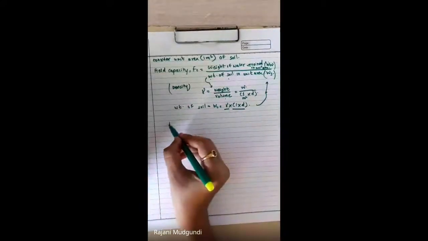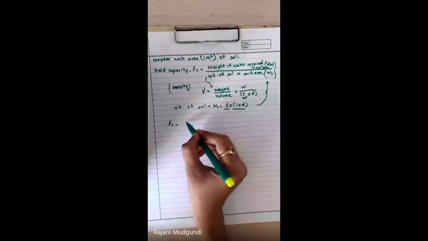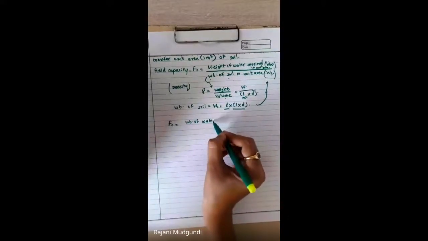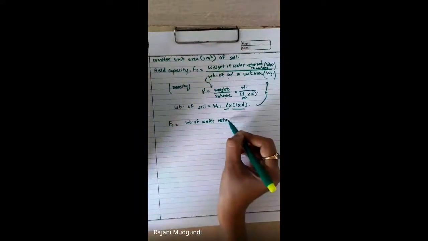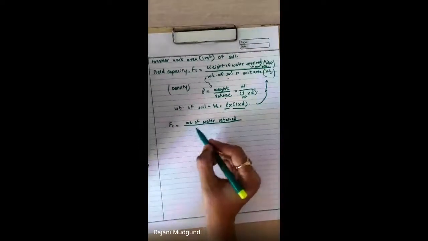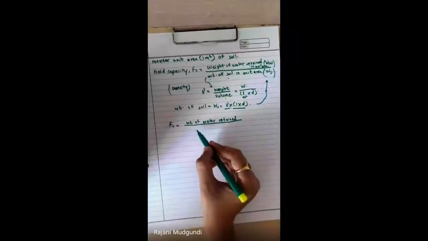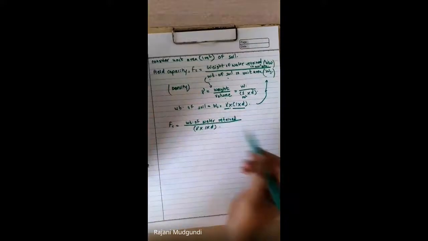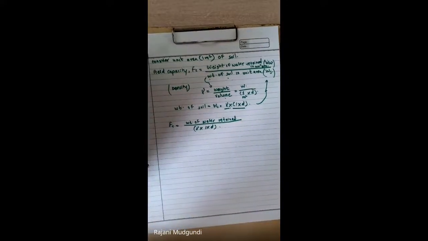Therefore Fc will be equal to weight of water retained in unit area divided by weight of soil, which will be gamma into 1 into D, right?